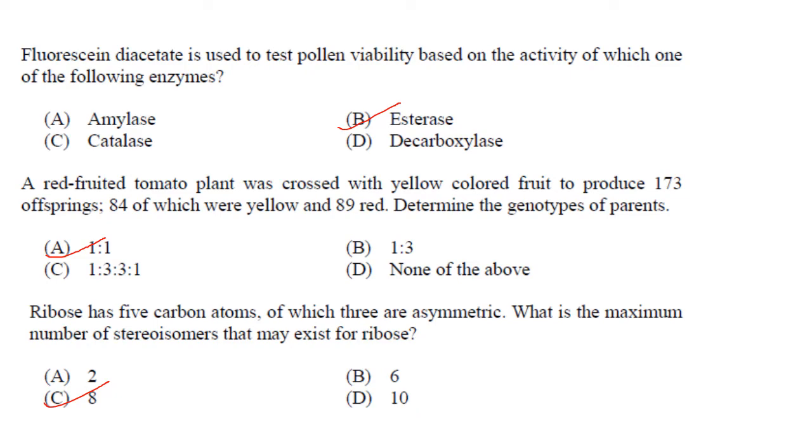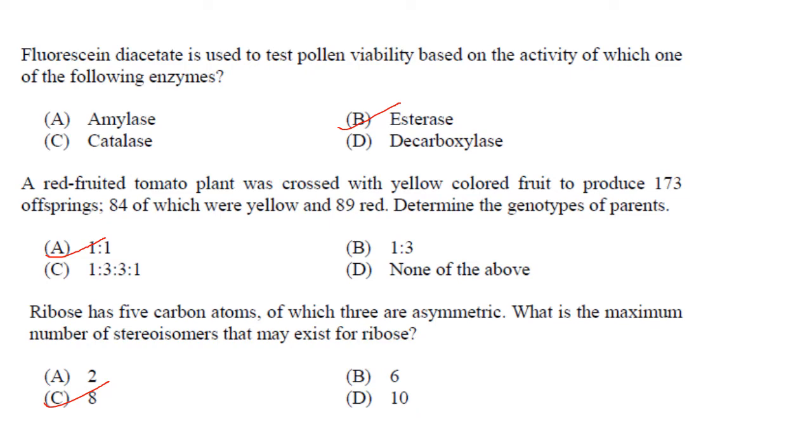Then a red fruited tomato plant was crossed with a yellow colored fruit to produce 173 offsprings, 84 of which were yellow and 89 were red. Determine the genotypes of the parents. So red is completely dominant over yellow. In the given data, we can see that offspring segregate in approximate ratio, that is 1:1. That is 84:89, that will be 1:1.